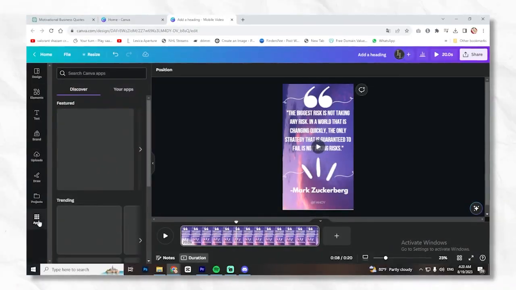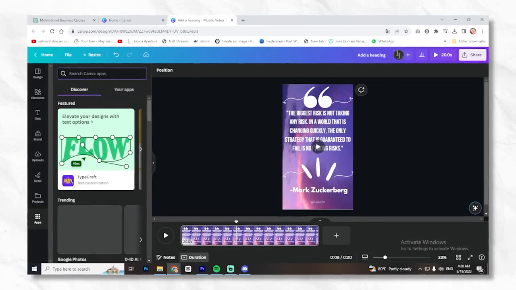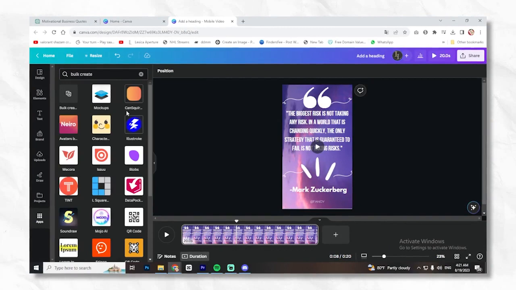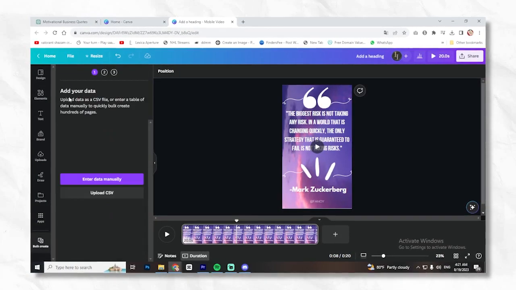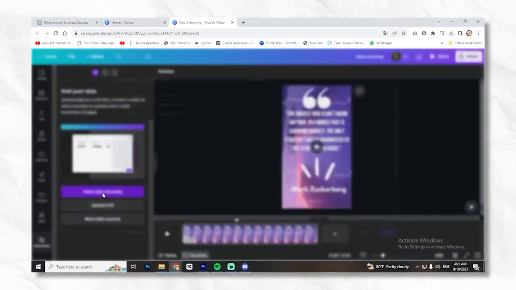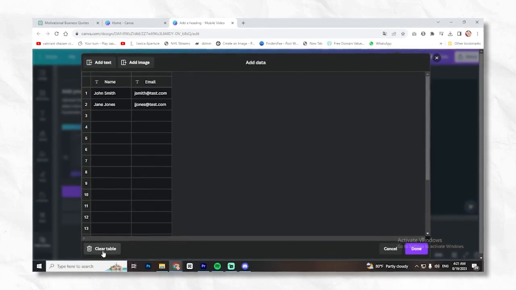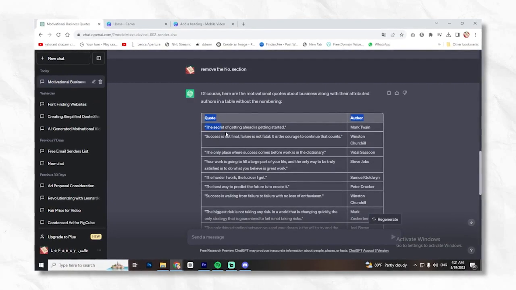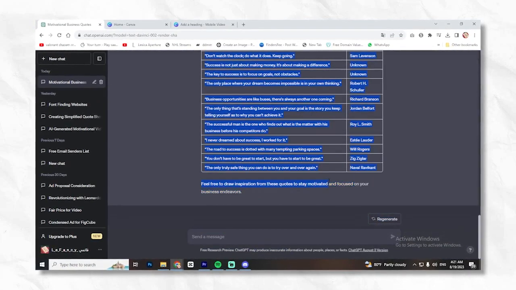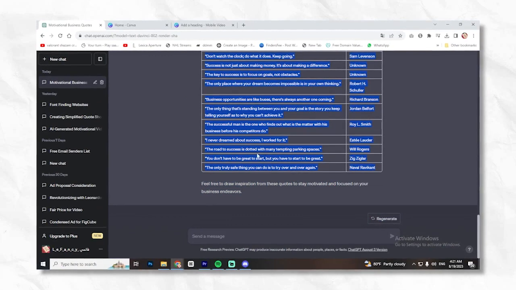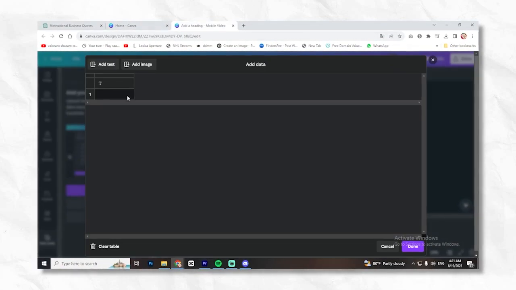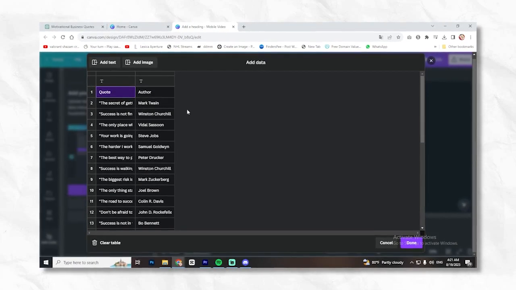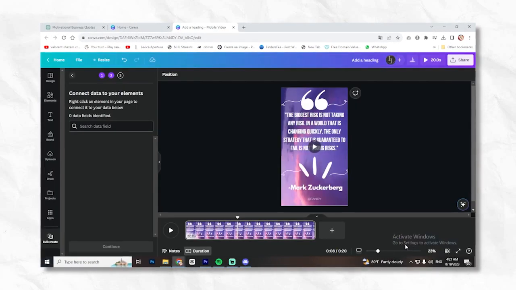Now we are going to use the bulk create to generate the shorts. Go to apps and search for bulk create. Then click on enter data manually and delete the table. Next, copy the table we generated earlier as shown on the screen and paste it into the bulk create. After that, click on Done.